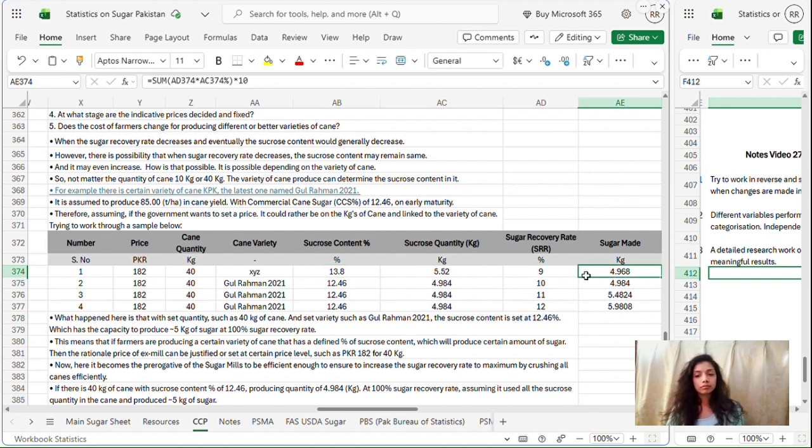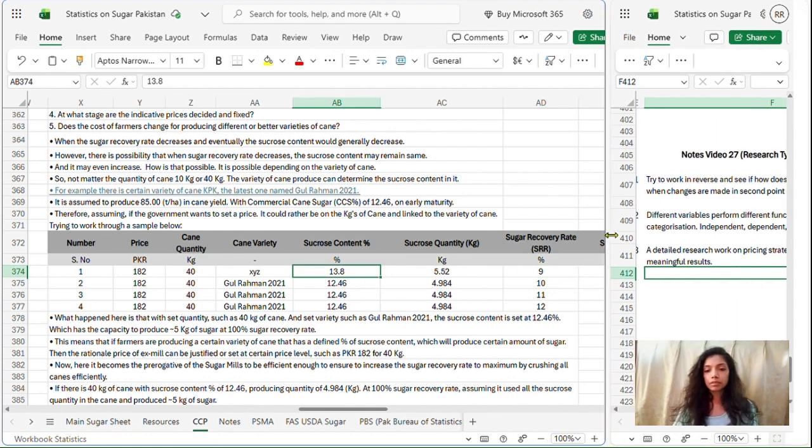So generally from this concept you are going to get it very correctly that when the sugar recovery rate decreases, it indirectly means that the sucrose content would generally decrease, as we have discussed now. However, there is a possibility that when the sugar recovery rate decreases, the sucrose content may remain the same. So even when the quantity of cane crushed to make the sugar has decreased from 100 kgs to 90 kgs, for example, the sugar amount being produced is the same because the variety is better.